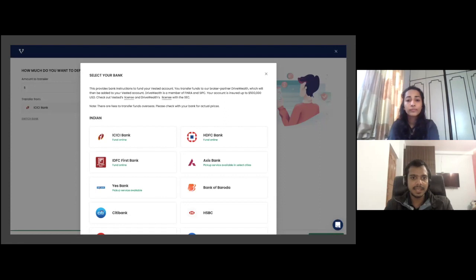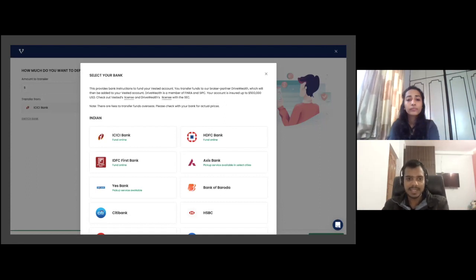For example, if you click on transfer from, there will be a switch bank option also here. So of course, you can select the bank using the switch bank option. There are various banks here, but there is a very important thing to notice. ICICI Bank, HDFC Bank, and IDFC First Bank, all these three banks have the option to transfer the fund online. So you can go to net banking or whatever app they have for fund transfer on these banks, and you can transfer it online.